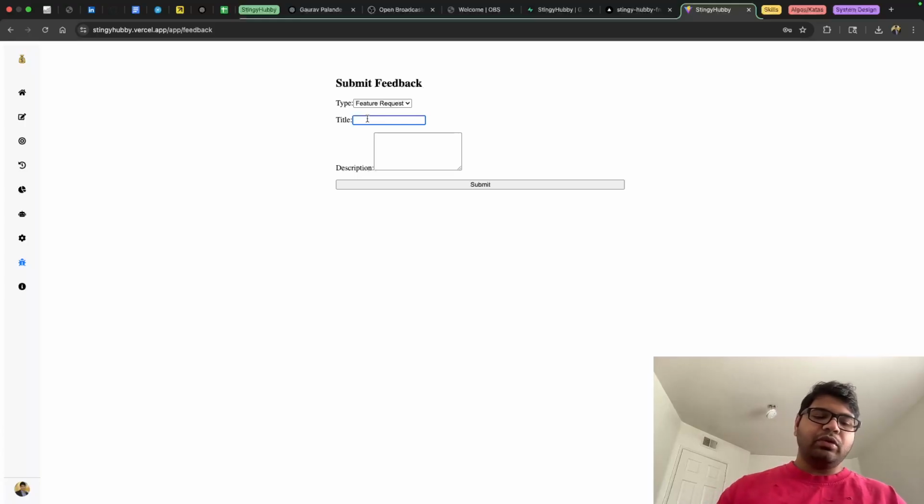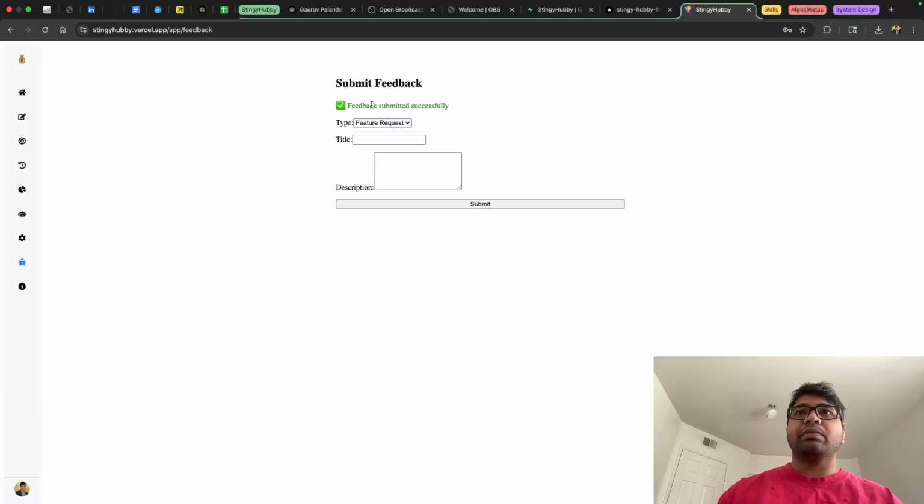Like for example, you can say, add more fields in form, and then I can also have a similar description. Let me copy this and paste it in the description, and then I would submit this as a user. So this gets submitted: feedback submitted successfully.